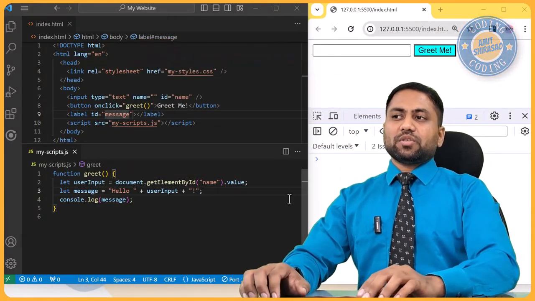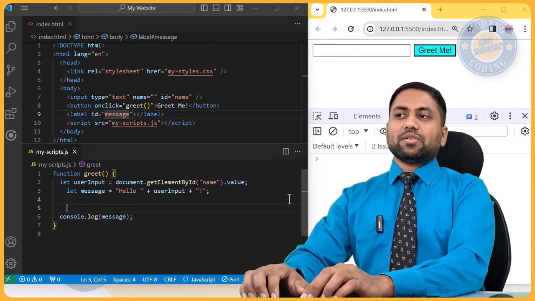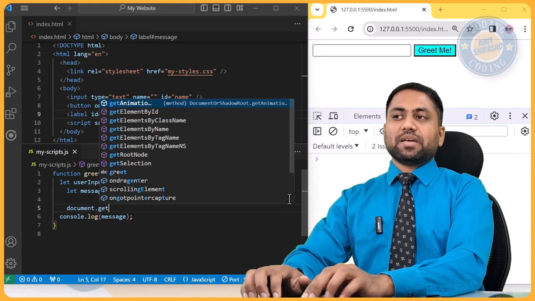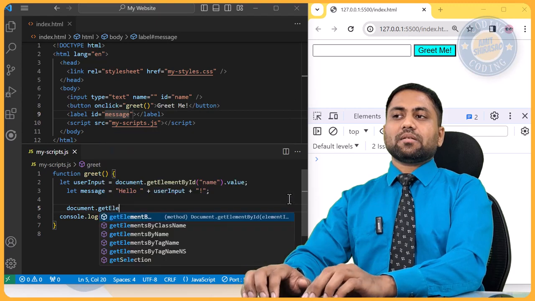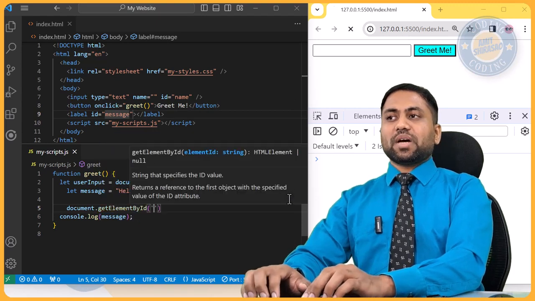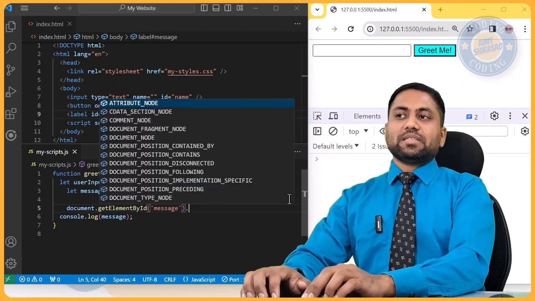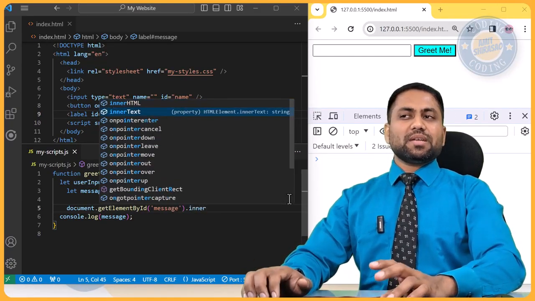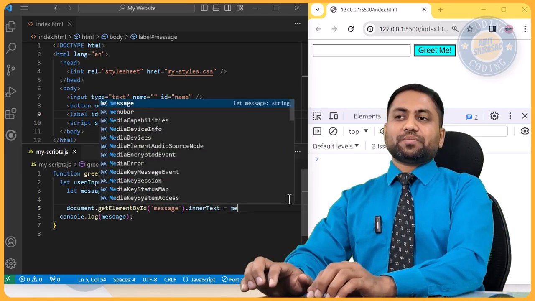And here what you do is, instead of consoling this out, you write document dot getElementById, and here you give the same ID, which is message, and you say that its inner HTML or inner text, let us call it inner text, should be message.